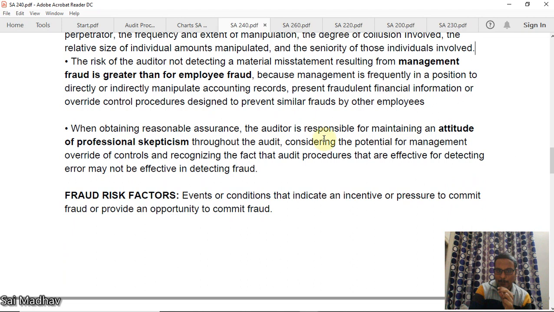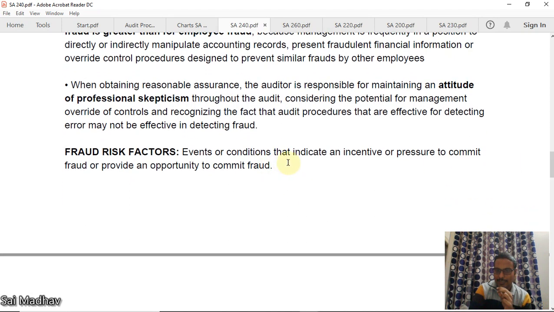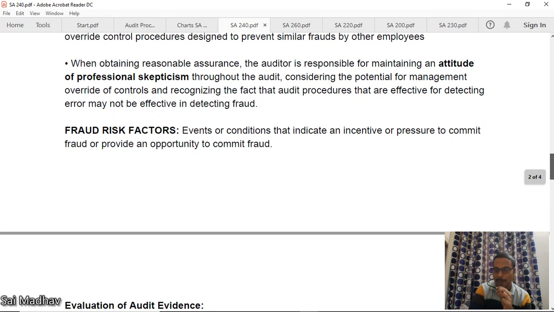The auditor should maintain professional skepticism throughout the audit. Okay, now fraud risk factors. These are the events or conditions that indicate an incentive or pressure to commit fraud or provide an opportunity to commit fraud. I'll give some examples. For example, there is a sales target for employees. The employees are not able to achieve the targets, so they will pass some fake entries and everything. That is a pressure created by the management.